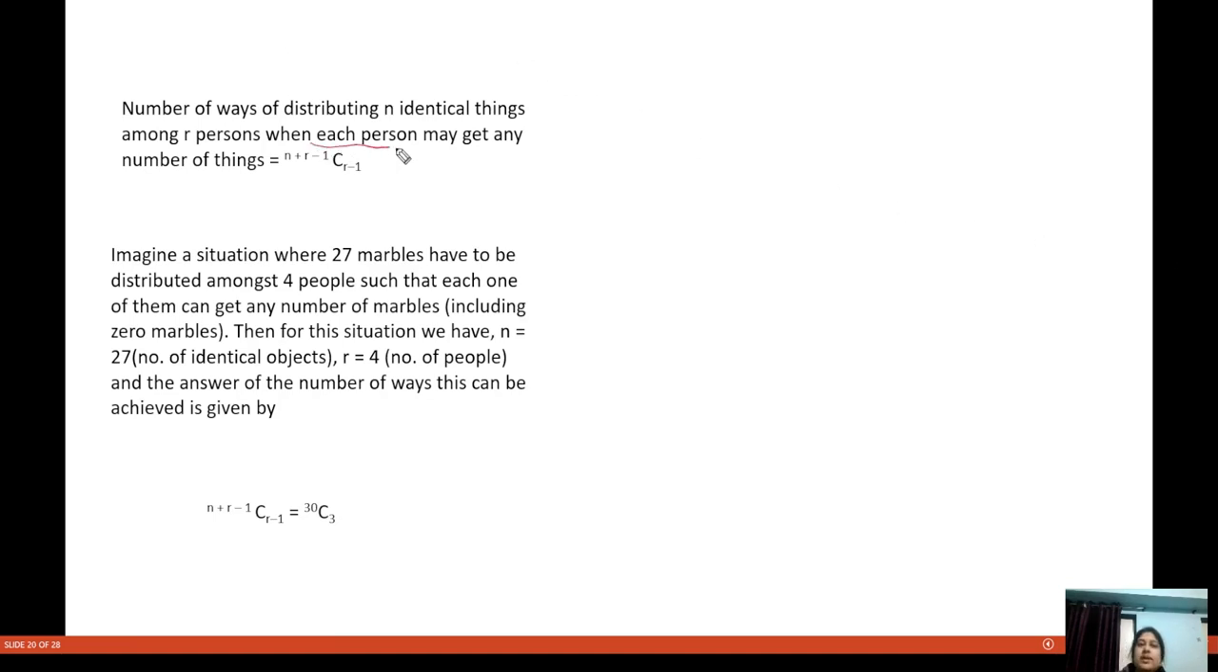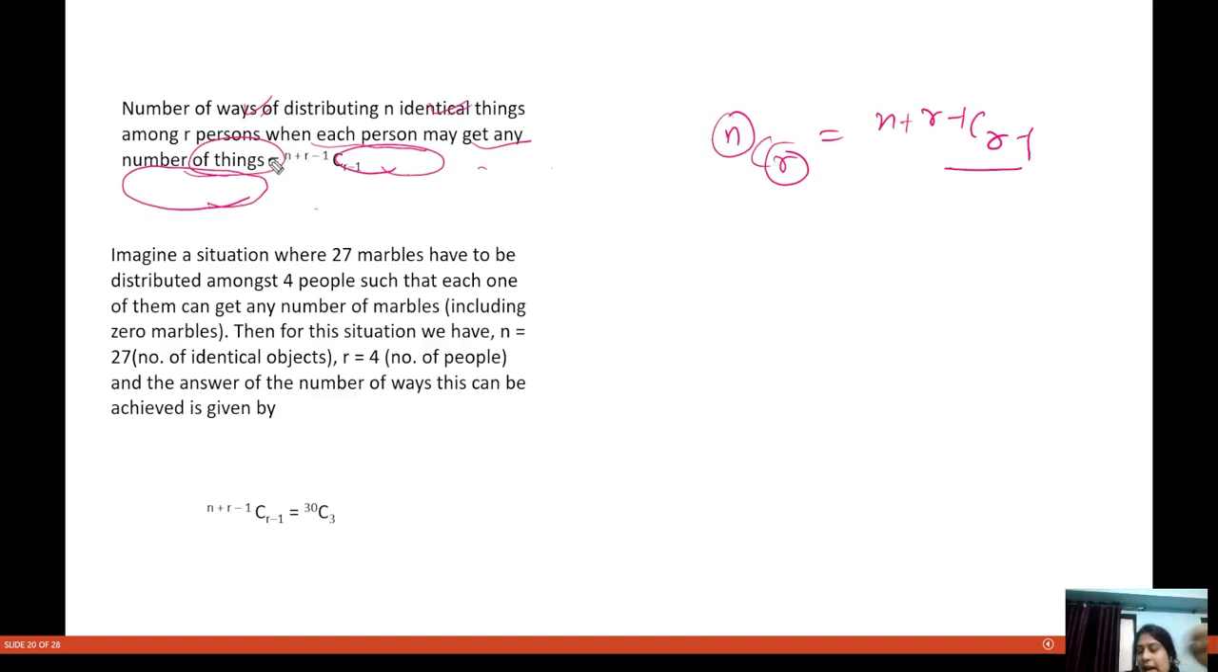Now look at this: number of ways of distributing n identical things among r persons when each person may get any number of things. That can be done in n plus r minus 1 C r minus 1 ways. Try to understand this with an example. We have 27 marbles and we have to distribute them among 4 people, so that each person may get any number of things.